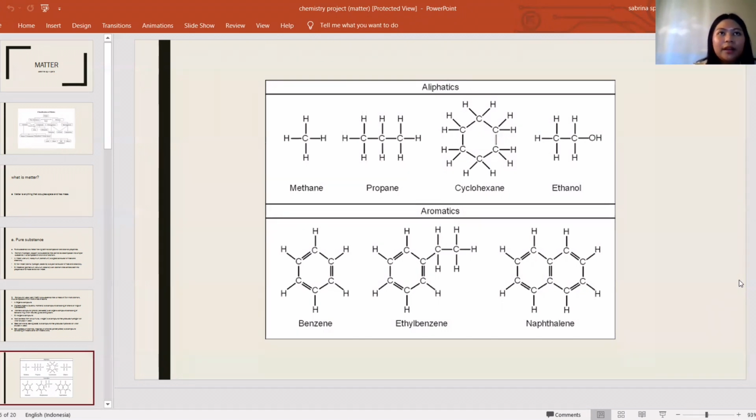This picture that I'm showing you is the examples for aliphatics and aromatics. The examples in this picture for aliphatics are methane, propane, cyclohexane, and ethanol. And for aromatics, the examples are benzene, ethylbenzene, and naphthalene.